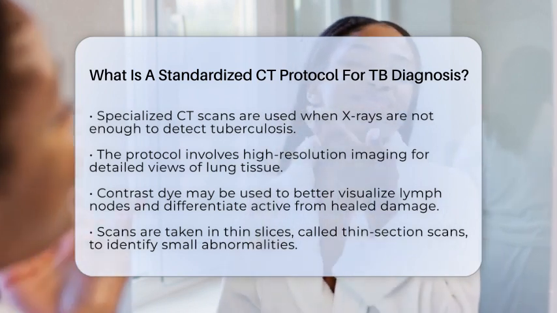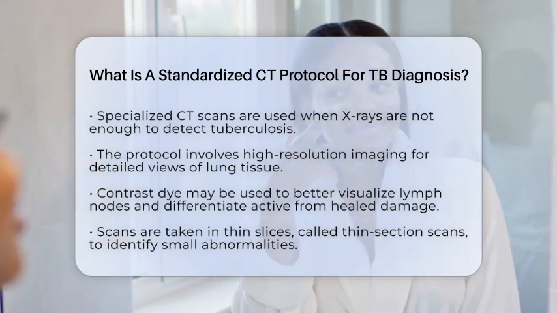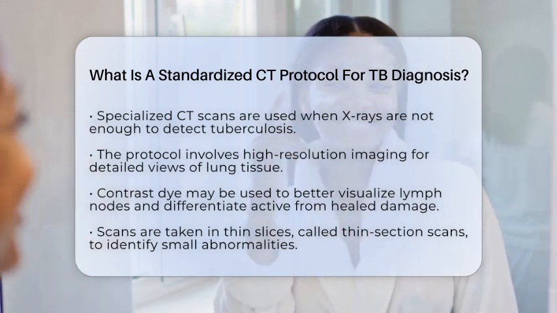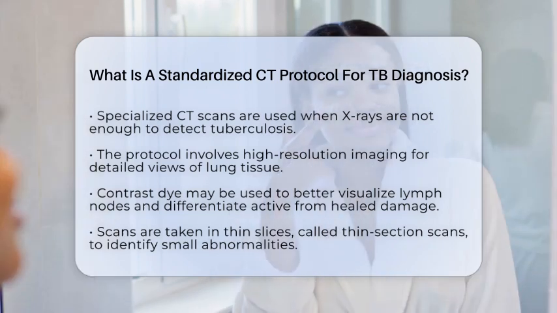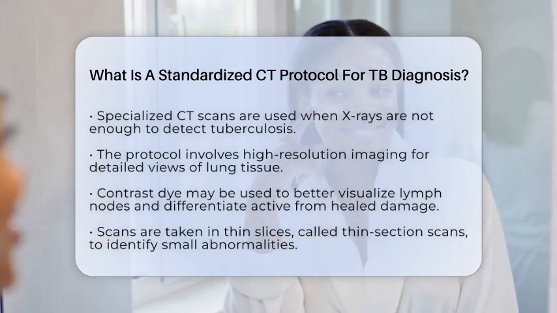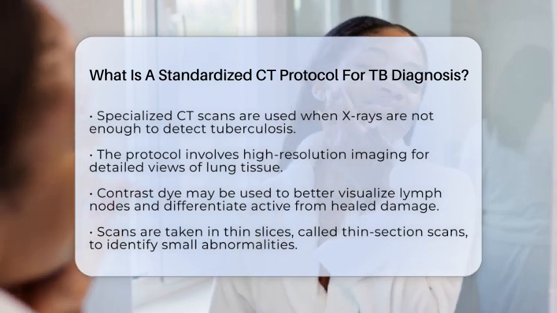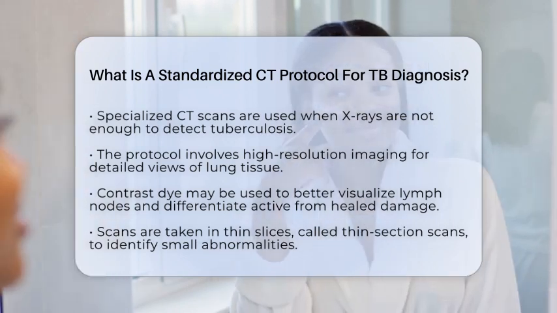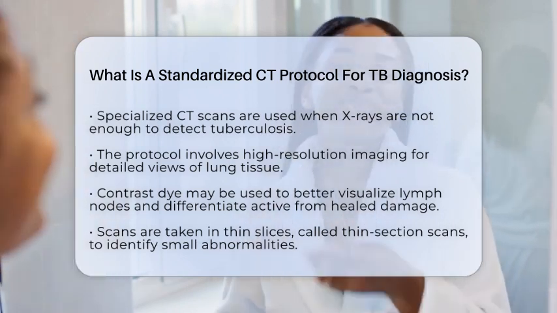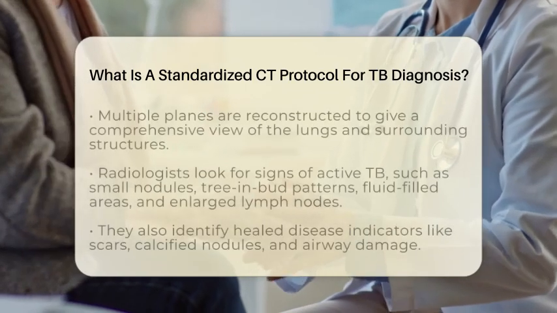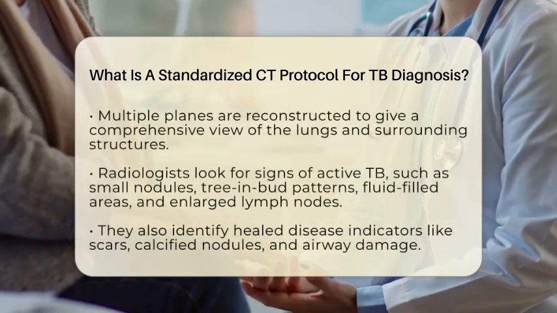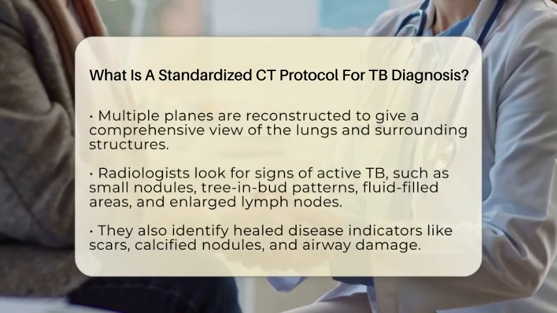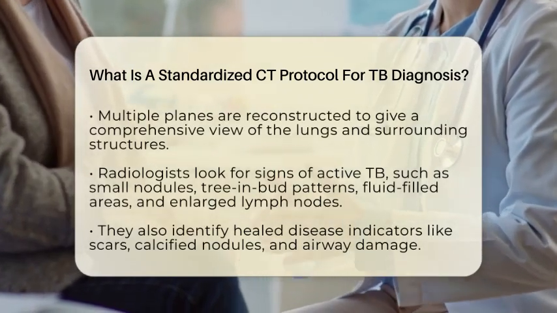situations. It is mainly used to get a clearer picture when chest X-rays are not enough or when other diseases like cancer or fungal infections are suspected. This protocol involves using high-resolution computed tomography scans, which provide detailed images of the lung tissue. Sometimes contrast dye is used to better see lymph nodes, the lining around the lungs, or to tell active inflammation